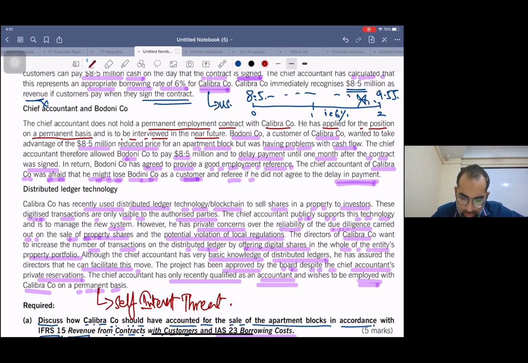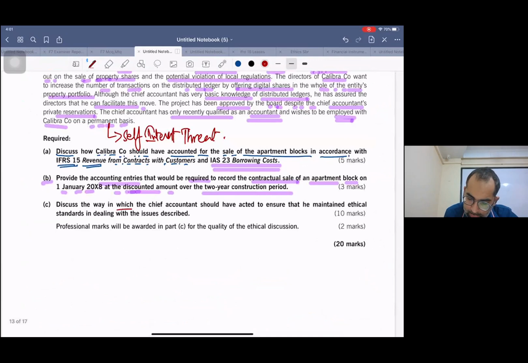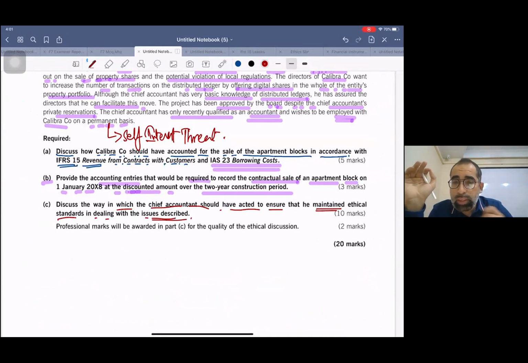Now read this. Discuss the way in which the chief accountant should have acted to ensure that he maintained ethical standards in dealing with the issues described. Okay, so now, not just the safeguard you have to write. Safeguard is hardly 1 or 2 marks. You need to discuss the whole scenario which is written in the question.